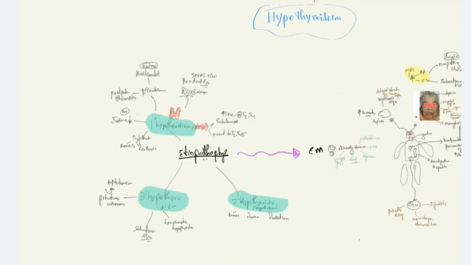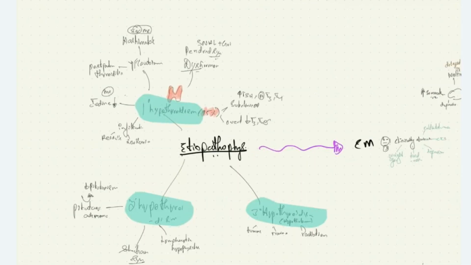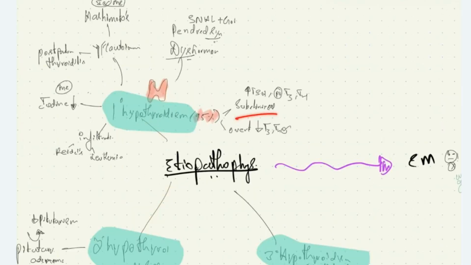Now, primary hypothyroidism is the most common form, seen in 95% of patients. It can be subclinical, where the TSH level will be increased with normal T3, T4 levels. Or the patient can have overt hypothyroidism, where there will be reduced T3, T4 levels causing clinical manifestations of hypothyroidism.